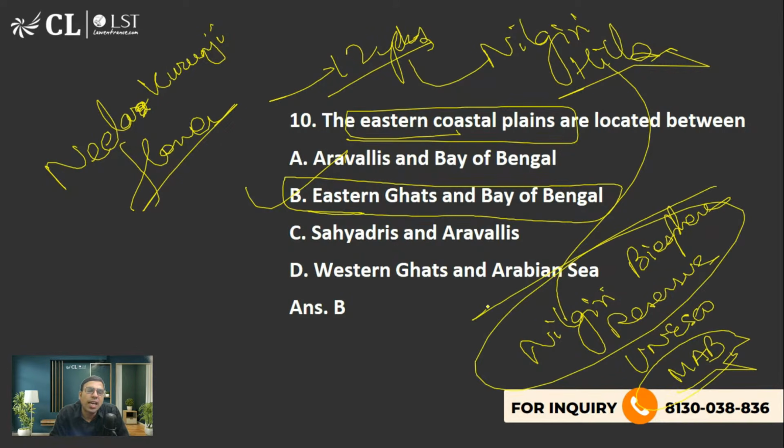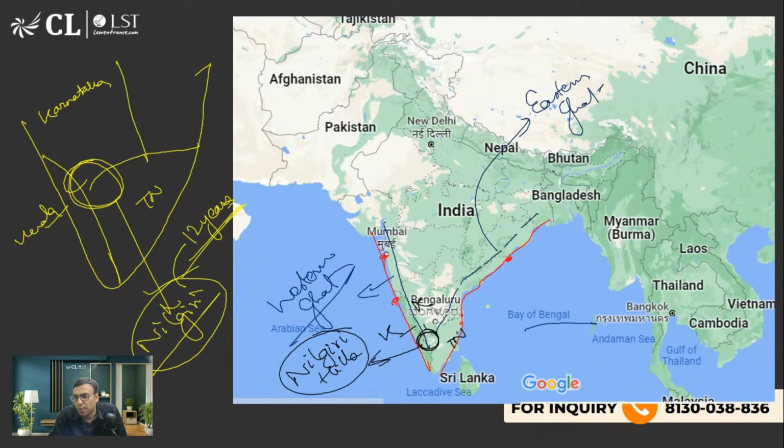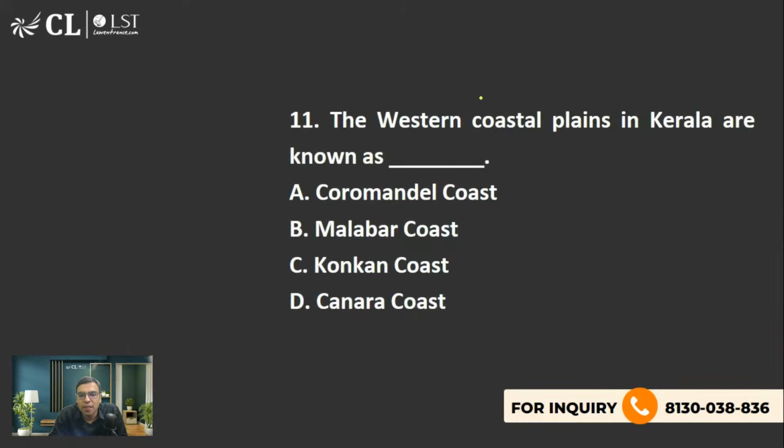So this Neela Kurunji flowers, which is situated in Nilgiri, they blossom every 12 years. Yes, that is right. So that is what you should be knowing about. Let's move on to the next one. The western coastal plains in Kerala are known as what? You should be knowing about all these top 3 coasts.